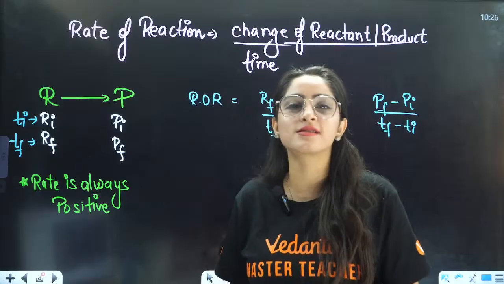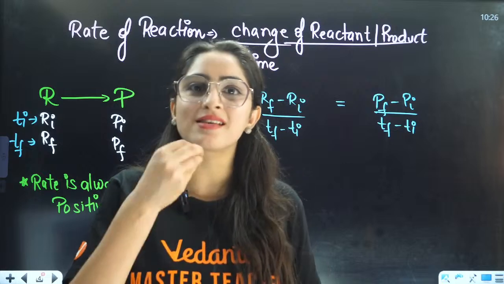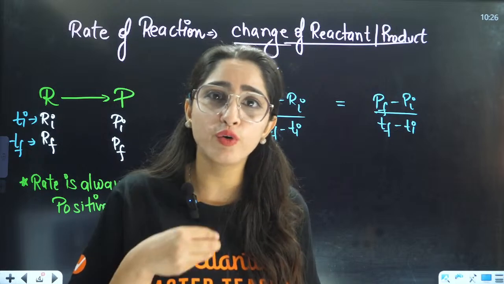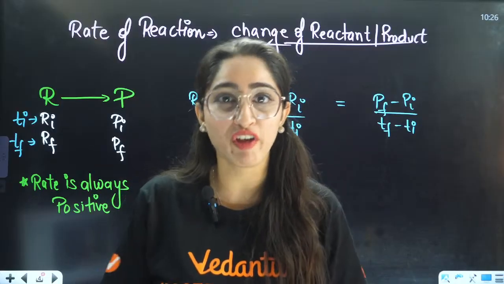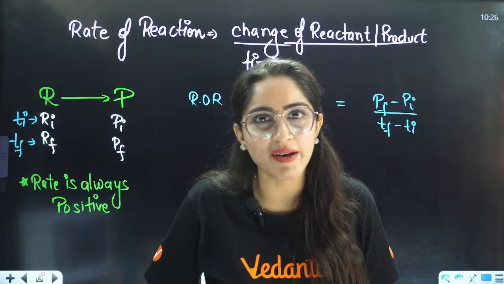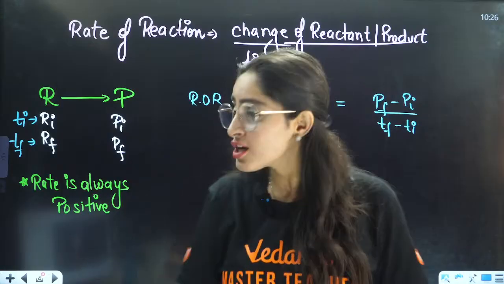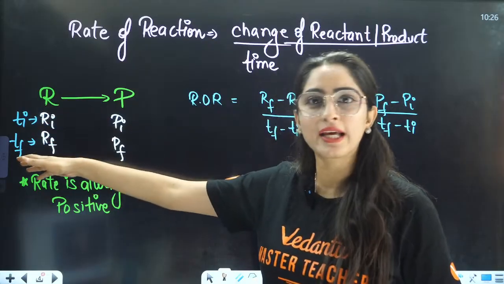Reactants are going to decrease in concentration, because reactants are getting consumed. If you are eating something, your food, what will happen? Will the food increase on the plate? No. If you are eating something, the food will decrease on the plate. The food will increase in the stomach. On the plate, it will decrease. So the reactants are going to decrease, right?